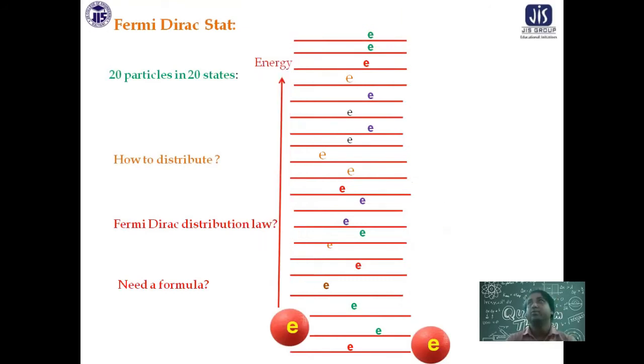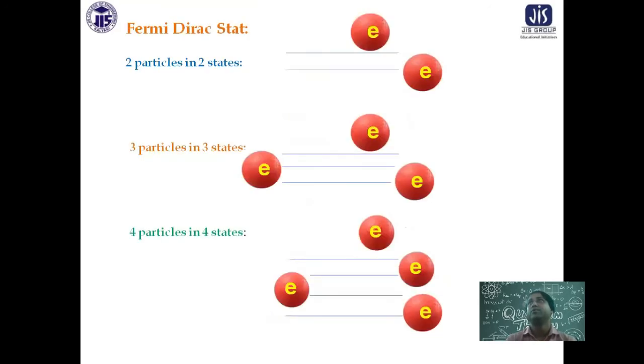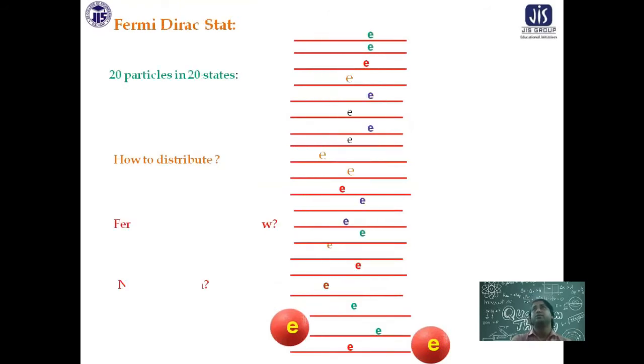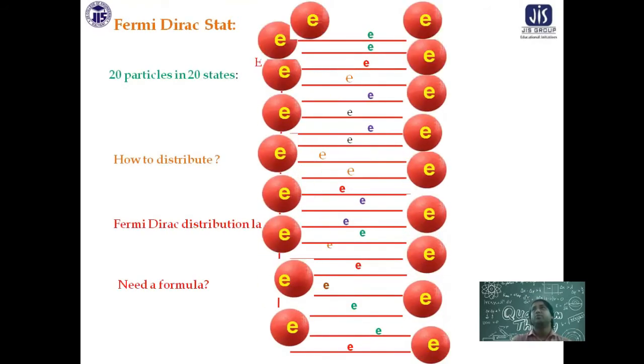Now, if you look back, I am slowly moving from 2 electrons in 2 energy states, 3 electrons in 3 energy states, very simple, 1 electron in 1 energy state, 4 electrons in 4 energy states, now 20 electrons in 20 energy states. So every energy state will be occupied by 1 electron. Now suppose I have n number of energy states, or in a crystal, theoretically, an infinite number of energy states.